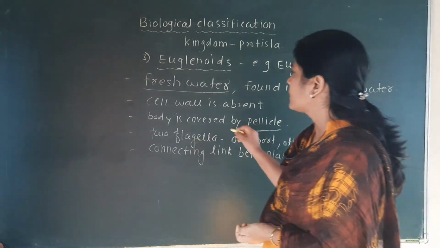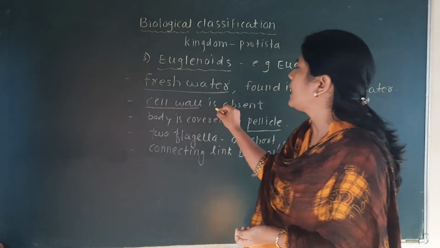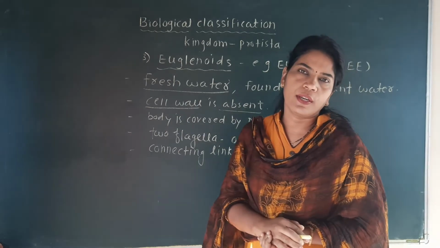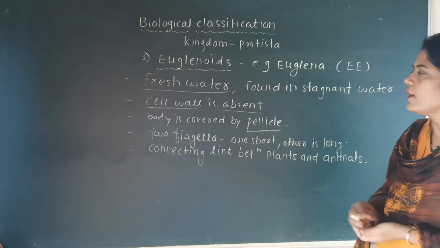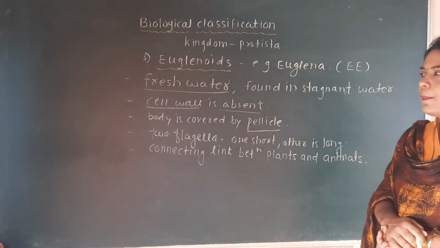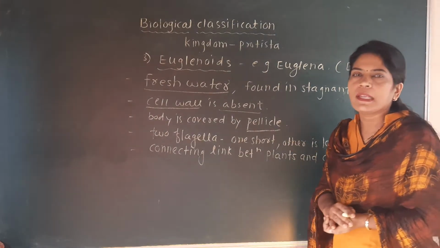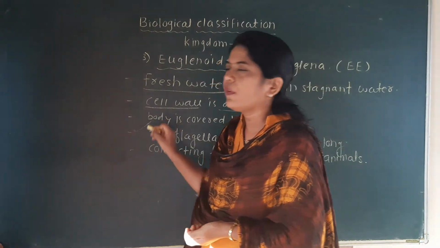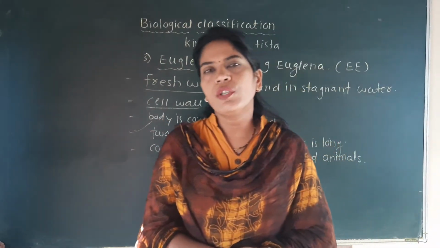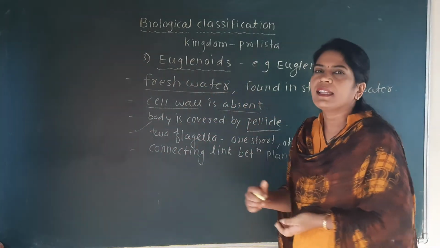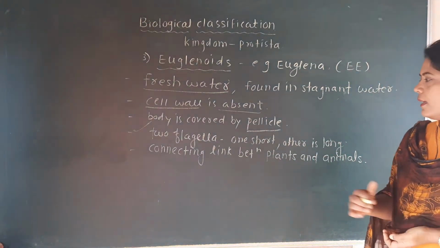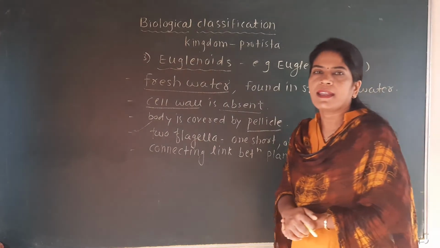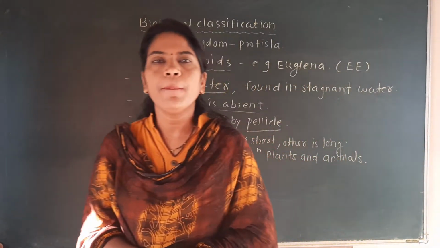Third important characteristic is that the cell wall is totally absent in the euglenoids, and the question may be asked which structure is present instead of a cell wall. That is called a protein-rich pellicle. They have two flagella. It is also important that two flagella are present in euglena, one short and one long, and the connecting link between plants and animals is nothing but the euglena.